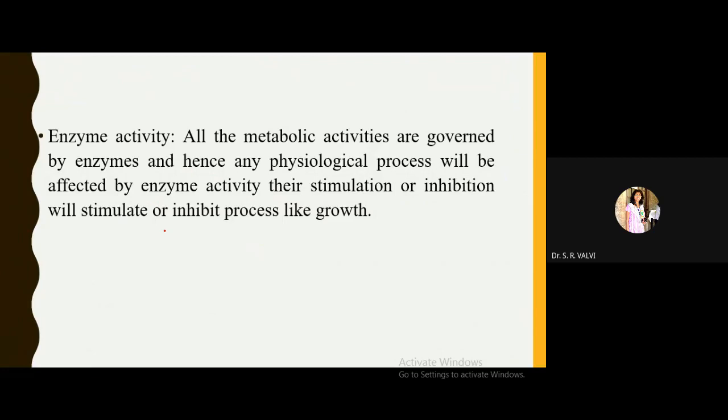Now come to the last factor, that is hormonal factor. What are hormonal factors and how are they going to affect growth? Like genetic factor and nutritional factor, the hormonal balance of the plant is going to affect the growth of the plant.